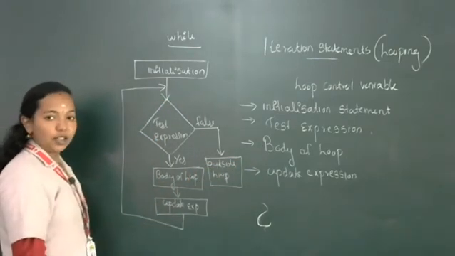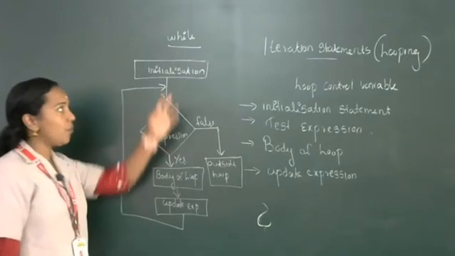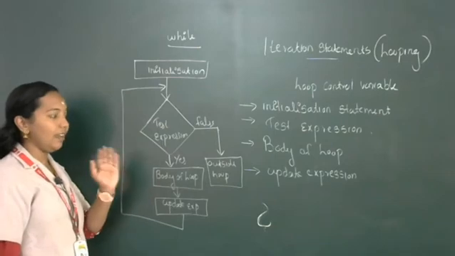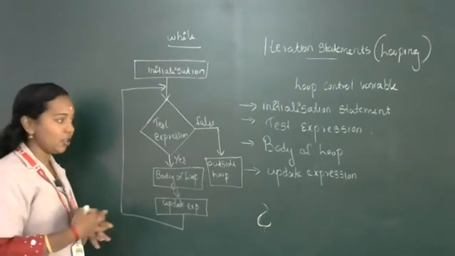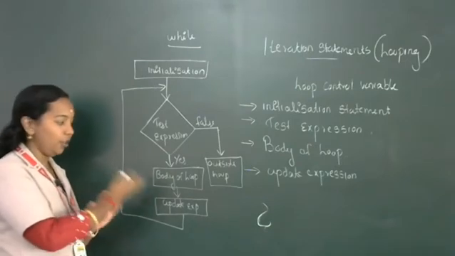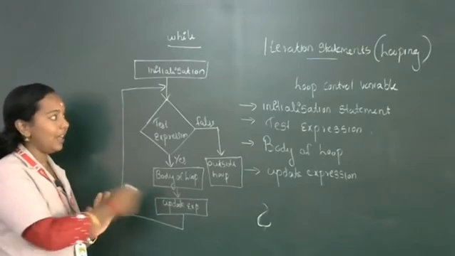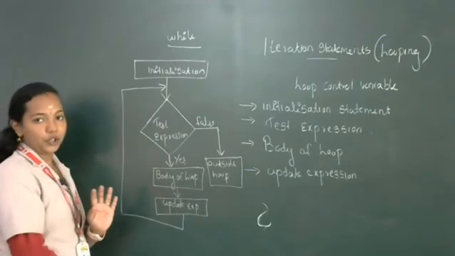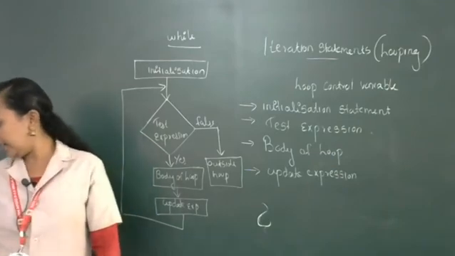So this is the general flowchart symbol for an entry controlled loop. First the initialization happens, then the test expression is executed. We are checking the condition. If the condition is true, the remaining blocks will execute: the body of the loop and the update expression. Then after that it will repeat. Okay, clear? Then next we will discuss the statement.